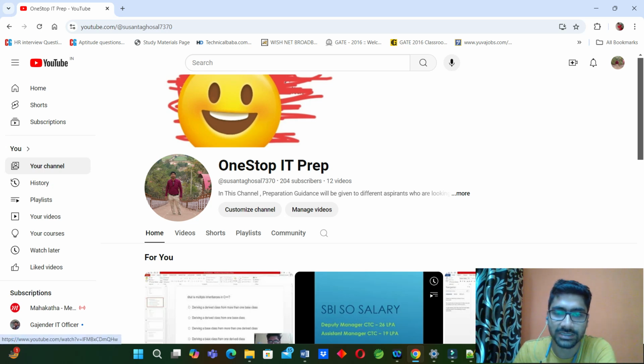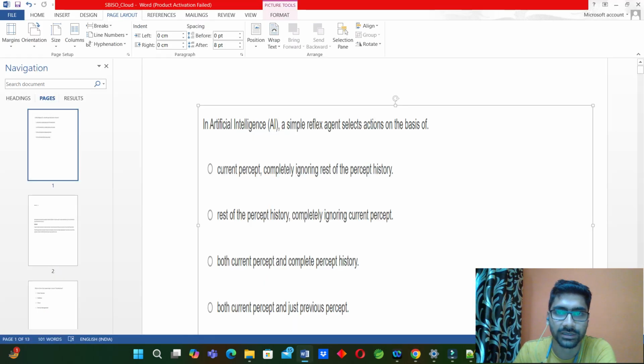So let's start today's topic. This first question: in artificial intelligence, a simple reflex agent selects actions on the basis of: first option, current percept, completely ignoring the rest of the percept history; then the rest of the percept history, completely ignoring current percept; then both current percept and complete percept history; and then both current percept and just previous percept. I'll take a pause for a second, just try to answer. Then when I give the solution, see whether your answer is correct or not.